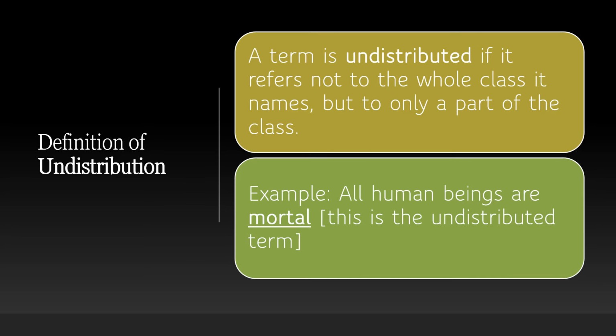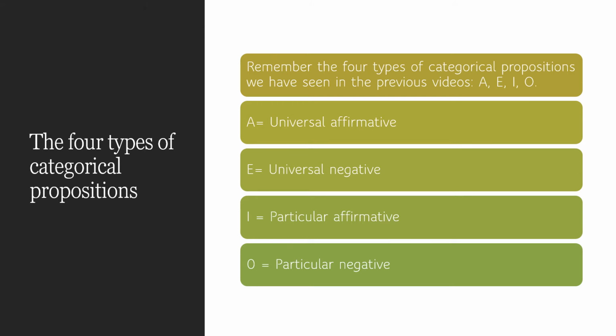Now, the four types of categorical proposition we have seen already in the previous videos are type A, type E, type I, and type O. A, universal affirmative: all human beings are mortal.